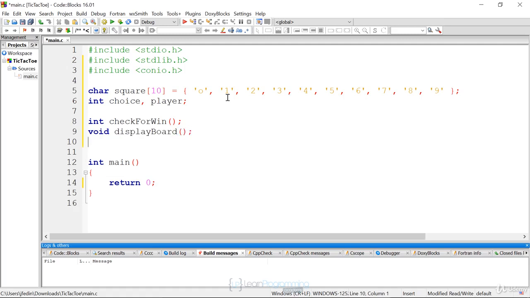And I'm also going to have a function that just marks the board. This will take the user input, and depending on what they entered, it will place an X or an O in the correct spot in the array, and then display that array using display board. So here we're just going to say mark board, and that's going to actually take a mark with an X or an O. So I can reuse this for player 1 or player 2. 3 function declarations so that I can place my functions anywhere in the program. I've declared them up top.